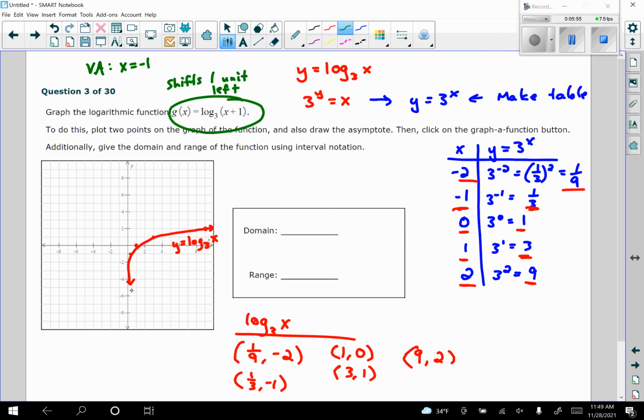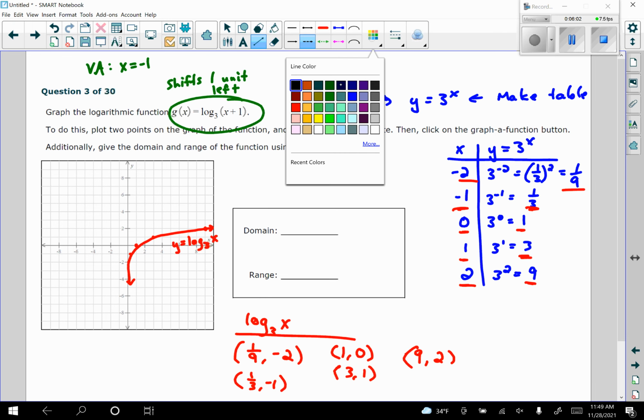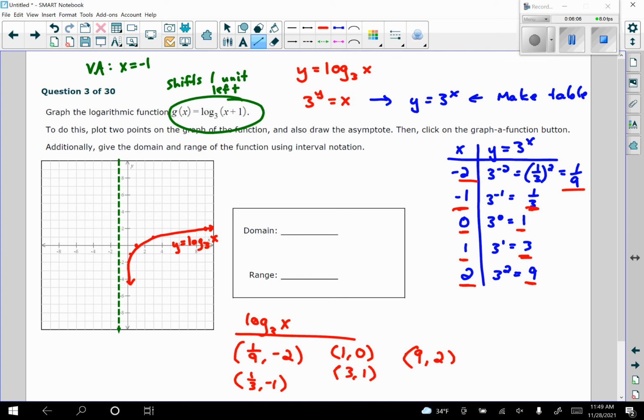Just like right here, I had a vertical asymptote at x equals 0. So I know it can't go beyond that. And I'll graph this in purple. So I'm going to start just with the 1, 0. So I'm going to go back here, take the easier points. I'm going to shift this point just 1 to the left, and then this point here 1 to the left.